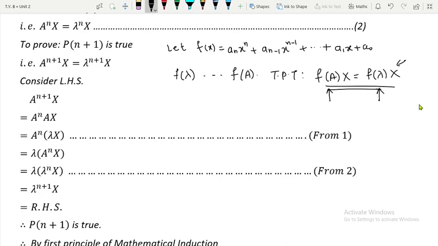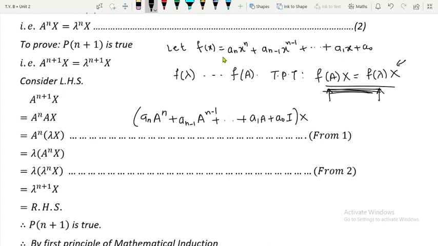Just keep that in mind, that may also be useful somewhere in the MCQs. Now in order to prove this, obviously I am going to consider the left hand side and prove that it is equal to the right hand side. So what will be my f of A? Just observe this f of x properly, then you will understand what is f of A. So f of A will be a_n A raised to n plus a_(n-1) A raised to n minus 1 plus so on, plus a_1 A plus a_0 I, and outside it is x.